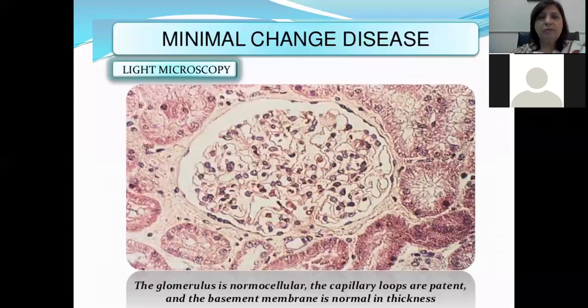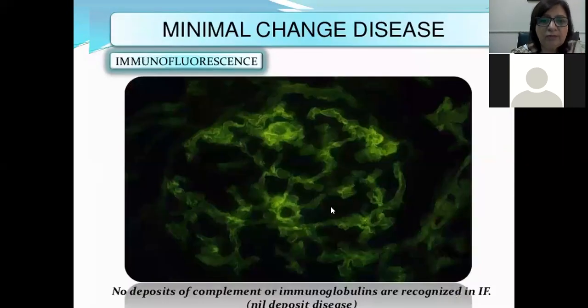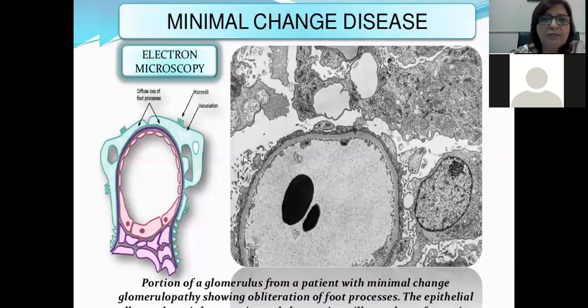So this is minimal change disease by light microscopy. In this case, you can see the glomerulus is looking essentially normal, and these are the tubules. In immunofluorescence microscopy, no deposits of complement can be seen. In this case, electron microscopy shows loss of foot processes, no foot processes are present. And there is going to be diffuse loss of foot processes in the